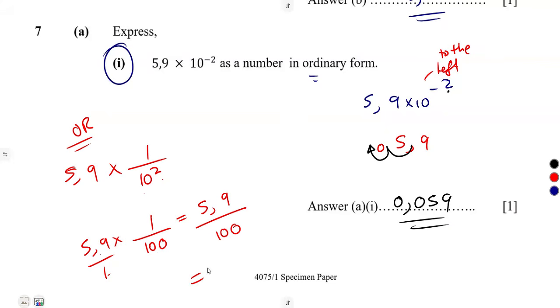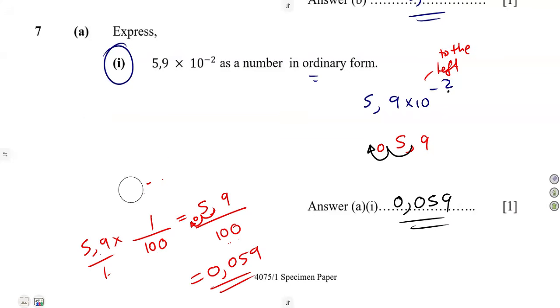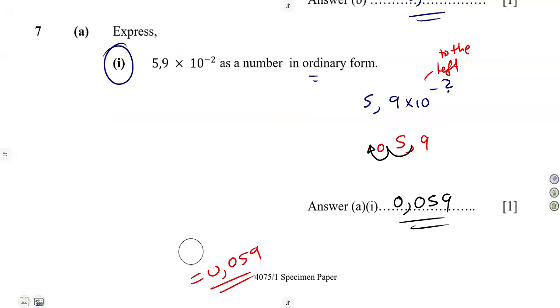Dividing by 100 simply means you're going to the left, 2 commas, 2 zeros. So that's 1, 2, same application as before, which is 0, comma, you put a 0 in the groove like that. So guys, there are so many ways of simplifying. Just choose which one is easier for you.